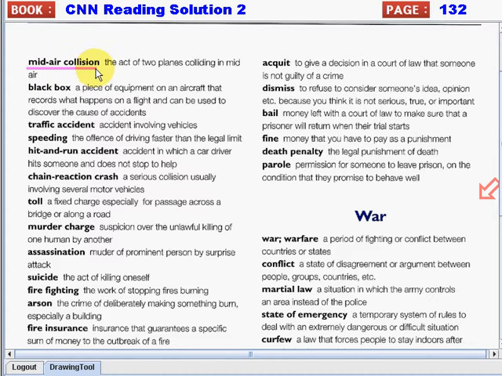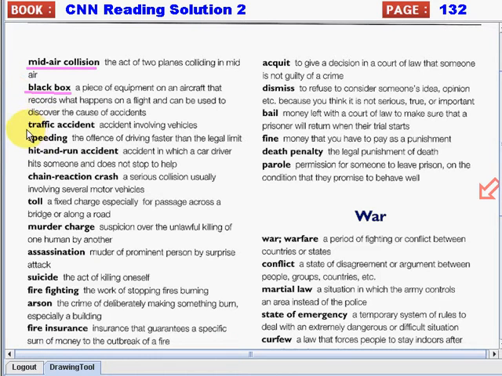So our first word for today is mid-air collision. Again, mid-air collision. So this is the act of two planes colliding in mid-air. Next is black box. Again, black box. So black box is a piece of equipment of an aircraft that records what happens on a flight and can be used to discover the cause of accidents.